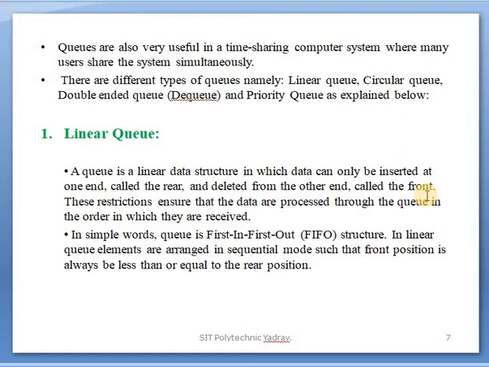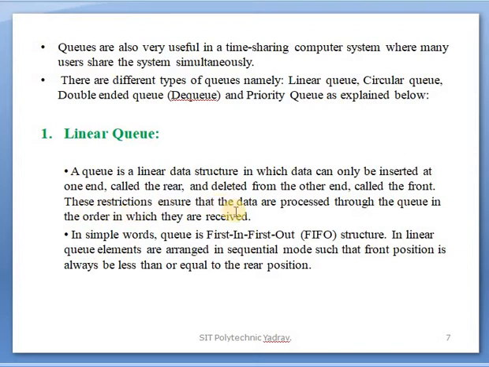Clear? In a queue, elements are deleted through the front and added through the rear.